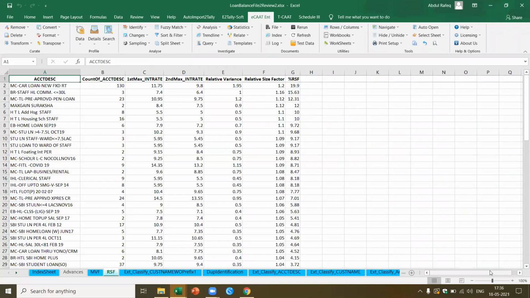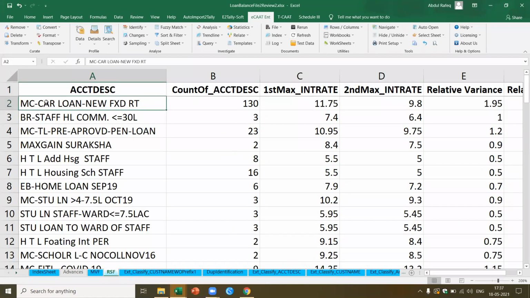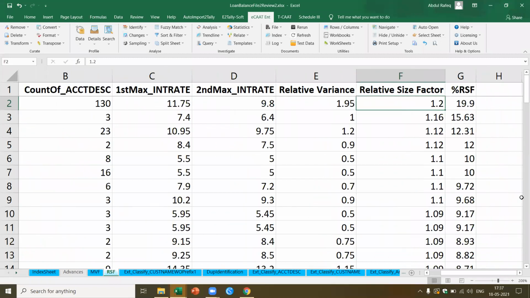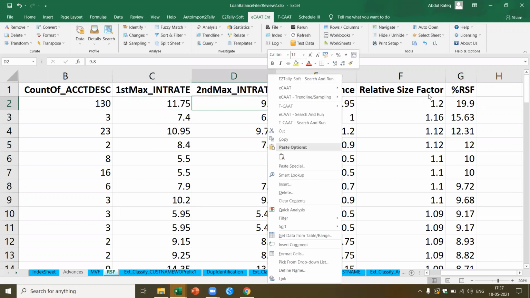Now this is what is called the relative size factor. If you see here, what does the relative size factor tell me? It tells me for each category of loans, if you look at the total number, there are 80 types of loans. This gives me the total number of loans, the first maximum interest rate, the second maximum interest rate, the relative variance, and the difference in percentage. Which means in the interest rate, there is a difference of 20%. If you see here, the difference between 11.75 and 9.8 is 20%.